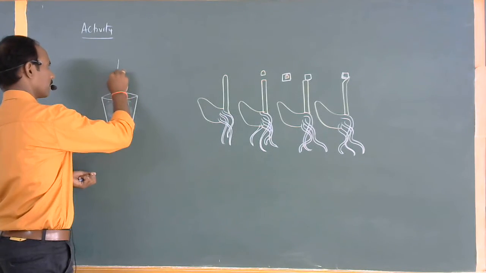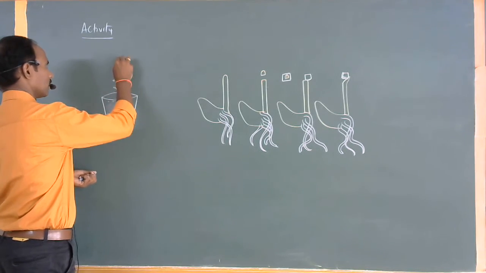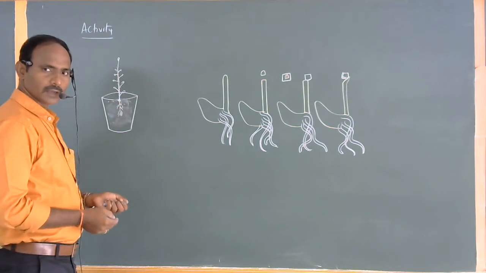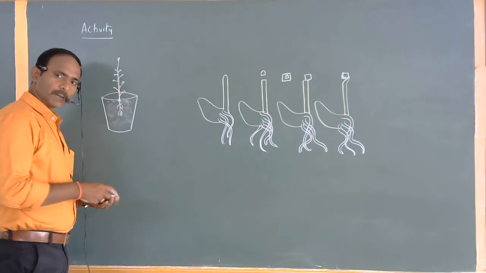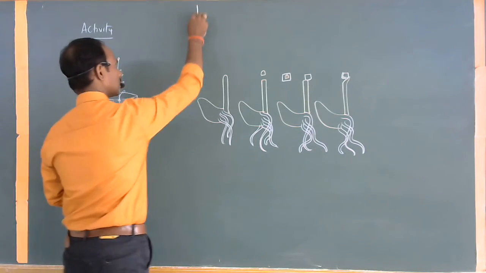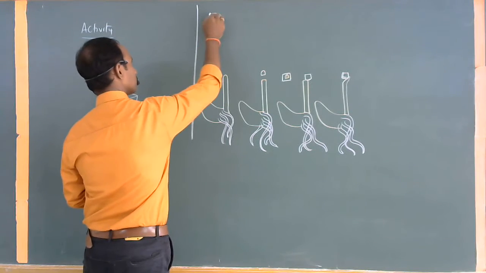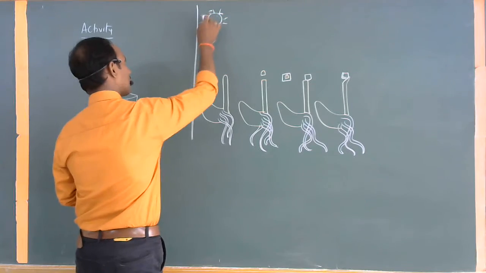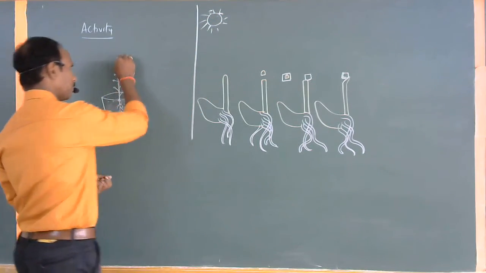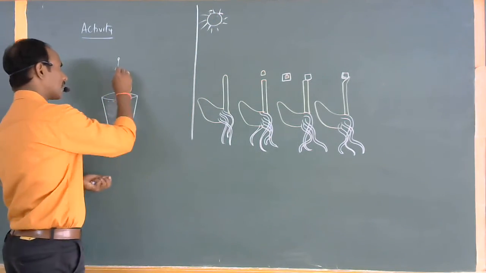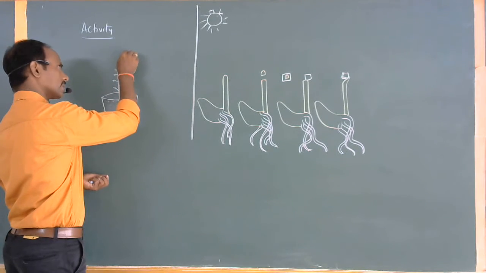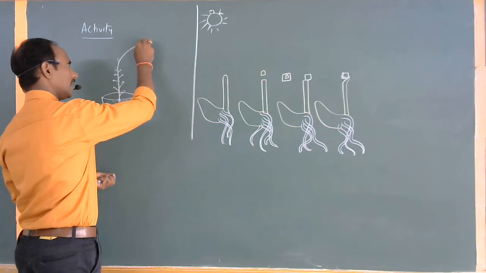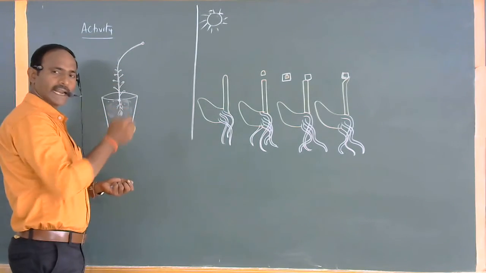Keep this plant nearby the window, nearer to the window. If you can observe clearly, for example, this is the direction of the sunlight. When the sunlight is traveling through the window, the tip region of the plant shows a gradual movement towards the direction of the sunlight. Is that understood clearly? The tip region of the plant shows the direction towards the sunlight.